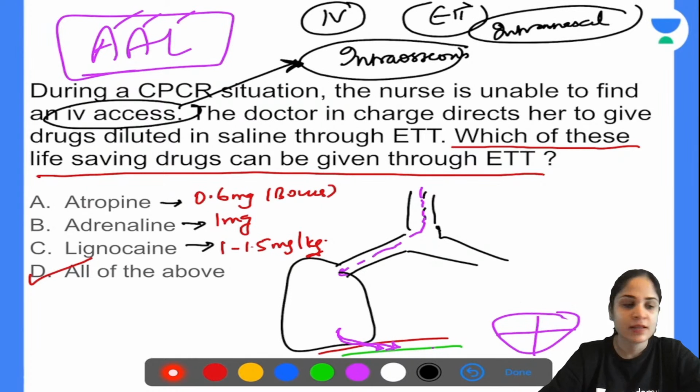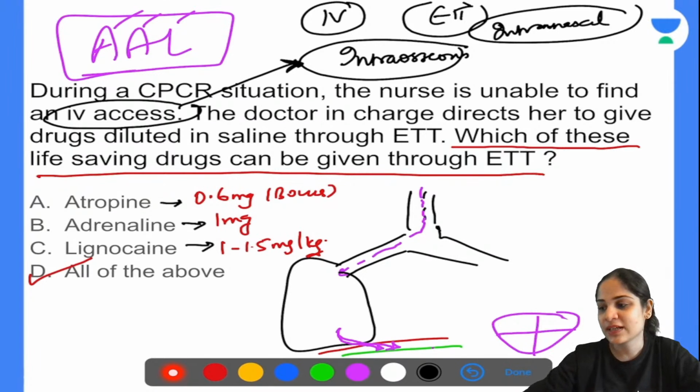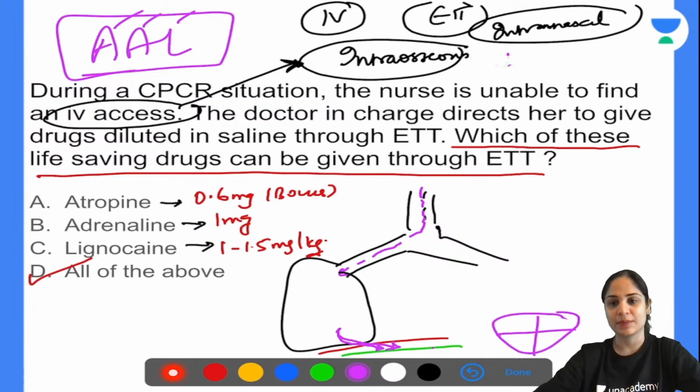Any other access? You all forgot your basic accesses. What about IM? Intramuscular access, right? So you can give IM, but it takes at least 5 to 10 minutes to act. It does not act immediately.